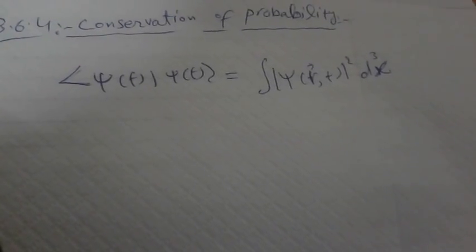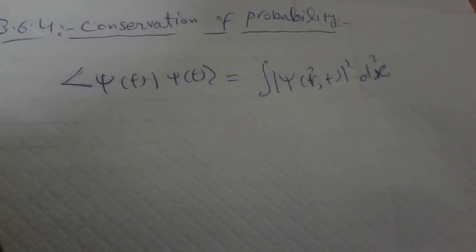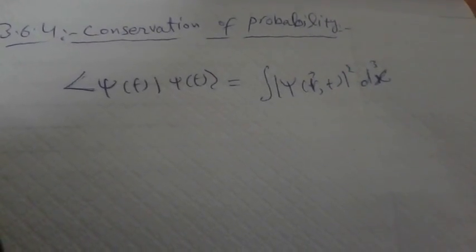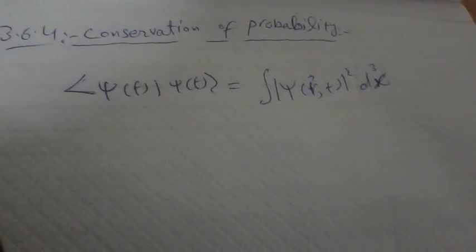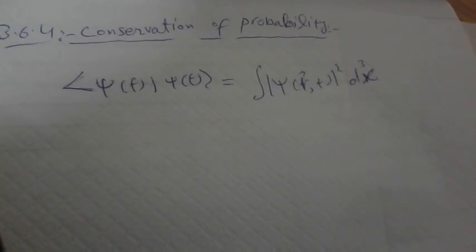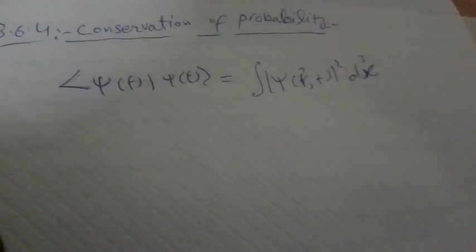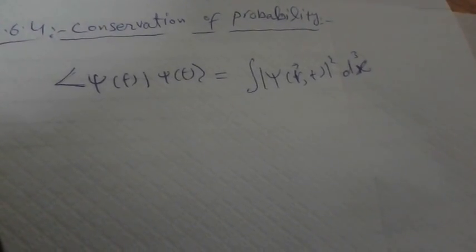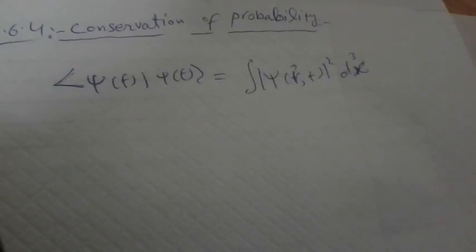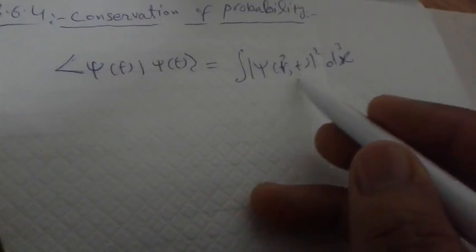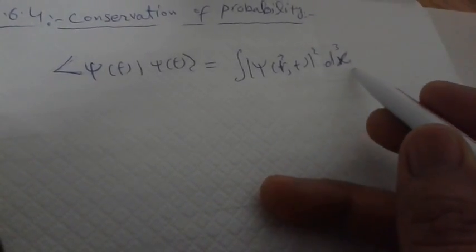So this psi of t is not normalized only for a specific interval. It will be normalized for all the subsequent intervals. And this is a direct consequence of the hermiticity of H. Hermiticity of H means hermiticity of the Hamiltonian. The inner product of the state vector, which is called the probability, psi of t bra and ket, will be equal to the integral of the mod square of psi of r and t, d^3 r.